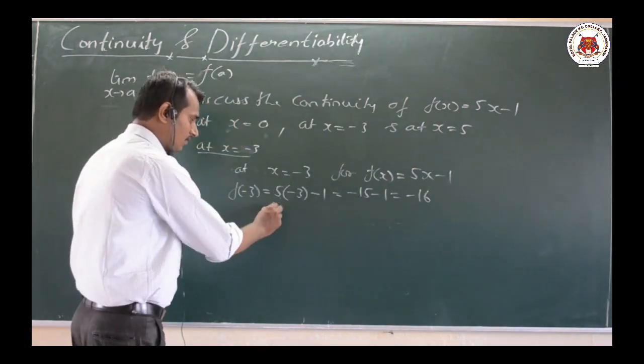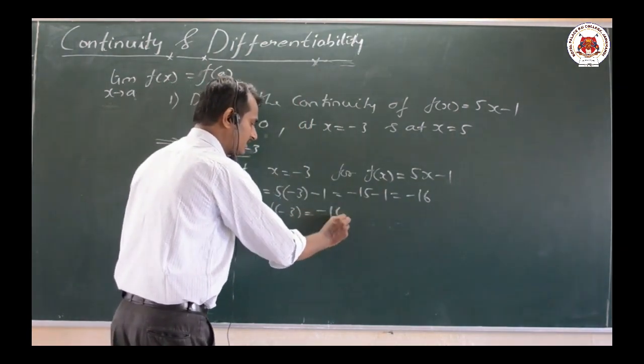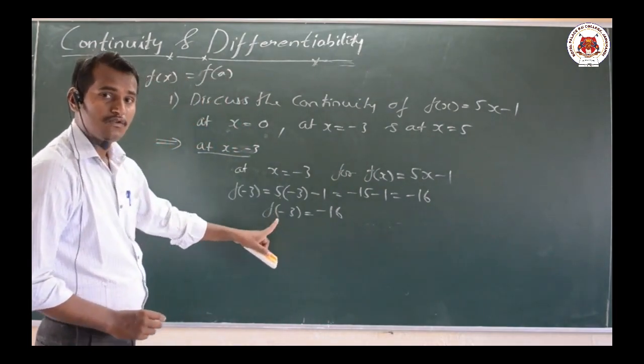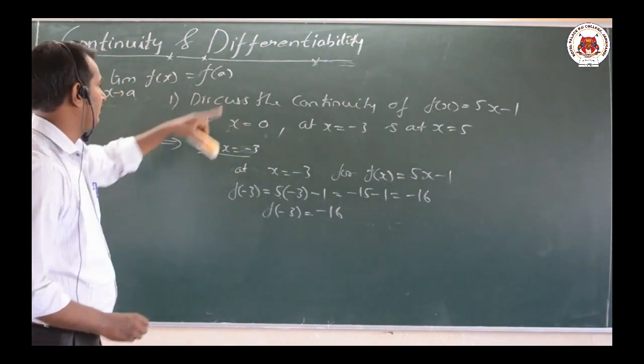So f of minus 3 equals minus 16. This is the f of a value.